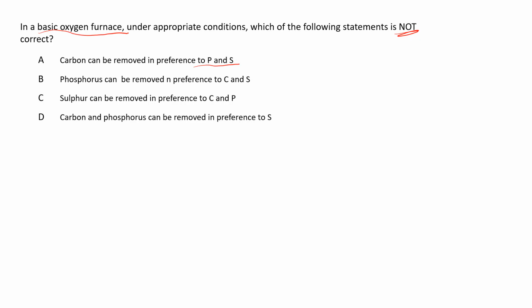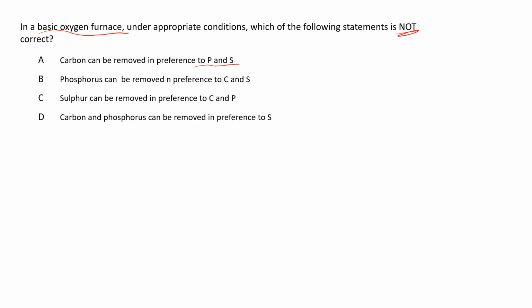Then next, sulfur can be removed in preference to carbon and phosphorus. So basically sulfur removal does not happen in basic oxygen furnace steel making.